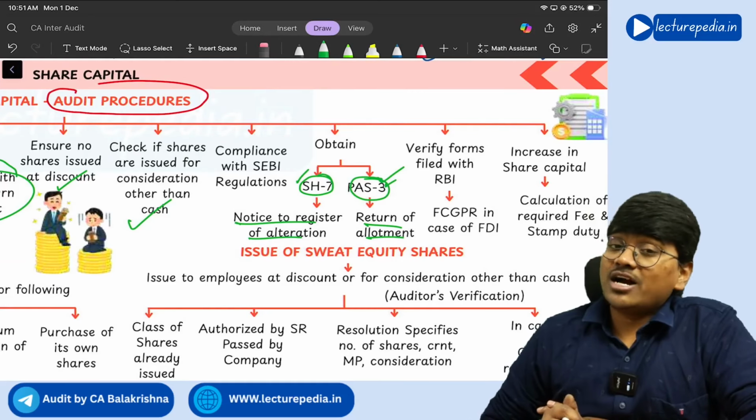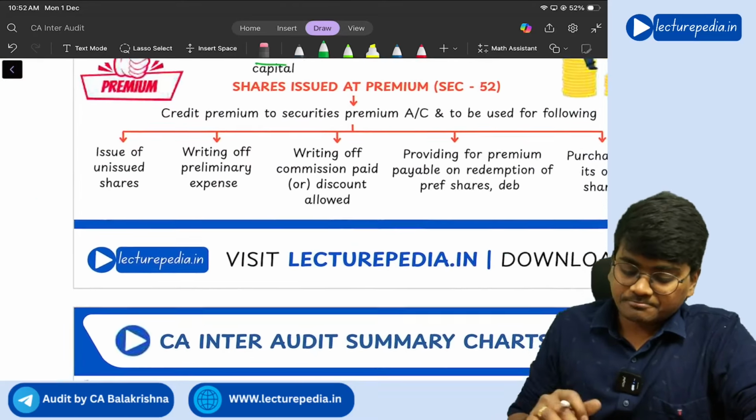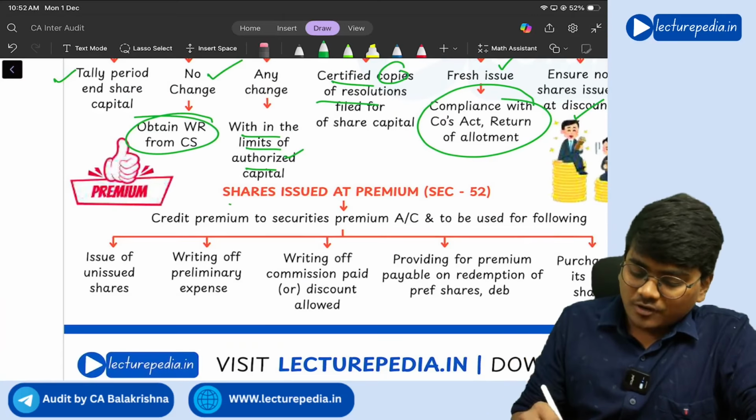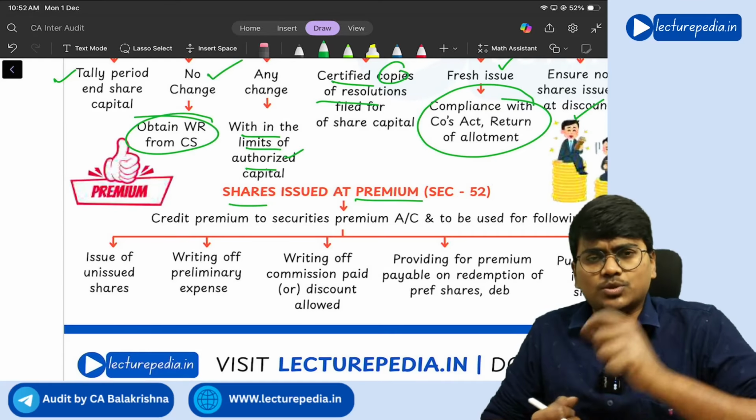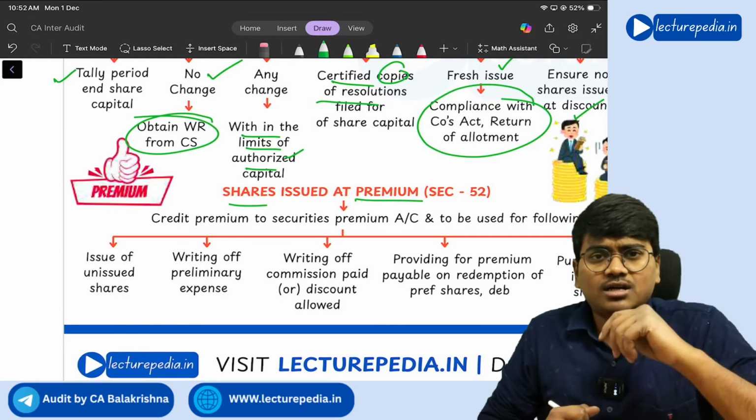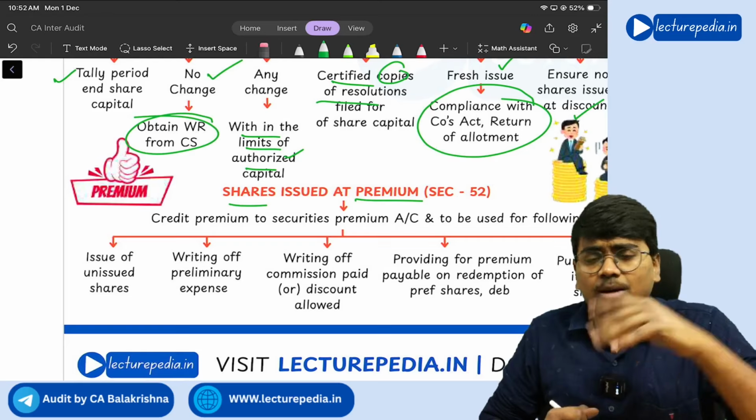That stamp duty varies from state to state, because stamp duty is a subject matter of state government, right? Next, issue of shares at premium. Can you issue shares at premium? Of course you can issue. There is a separate section of the Companies Act, section number 52, which deals with shares issued at premium.